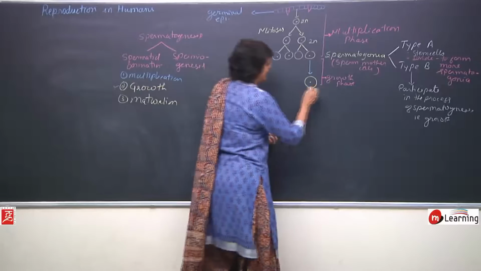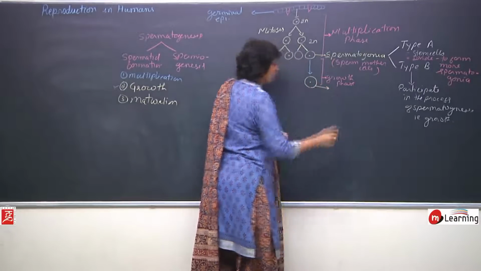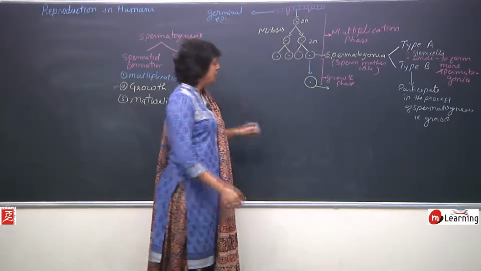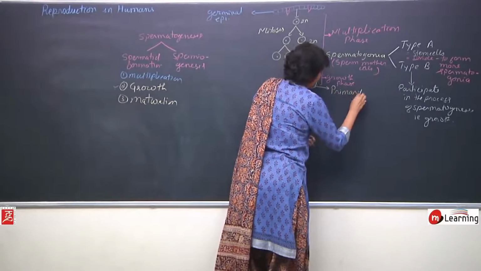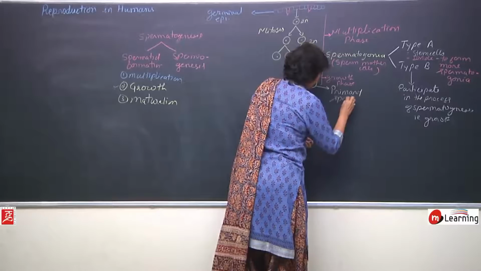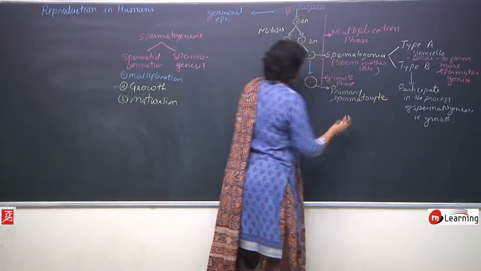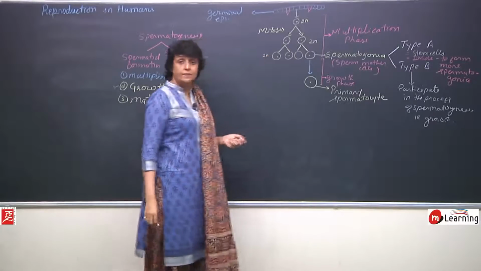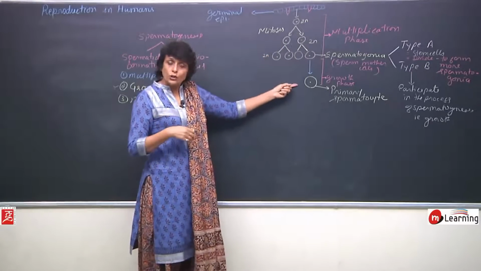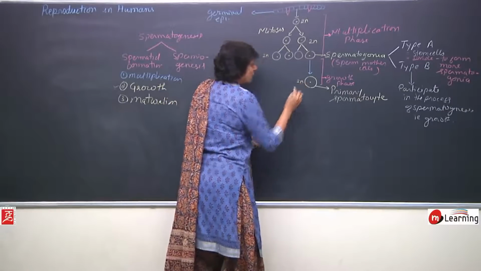This cell, the grown cell, is now known as primary spermatocyte. Spermatogonia are diploid. Here only growth has taken place, no division. So this is also diploid.